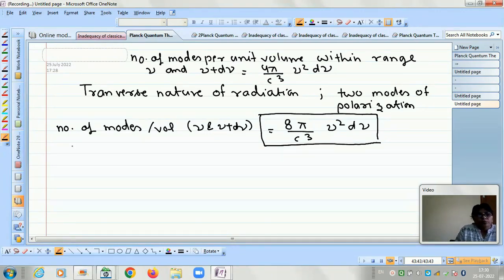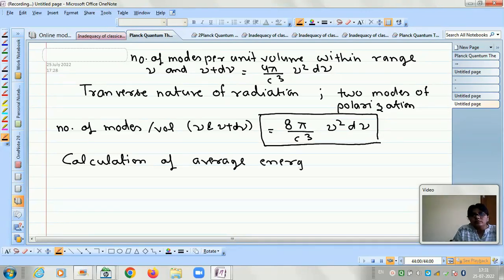Now we have to go for another step, that is the calculation of average energy per mode.